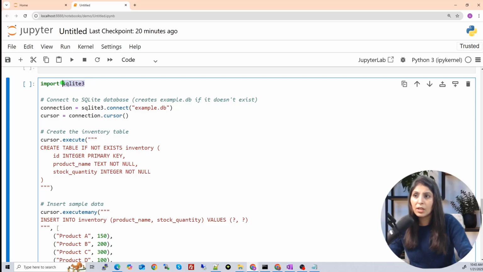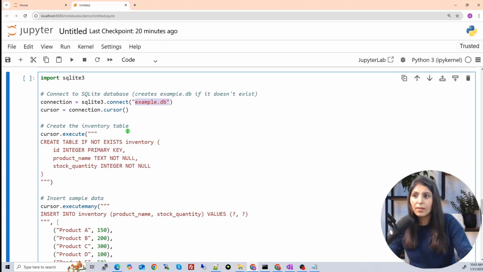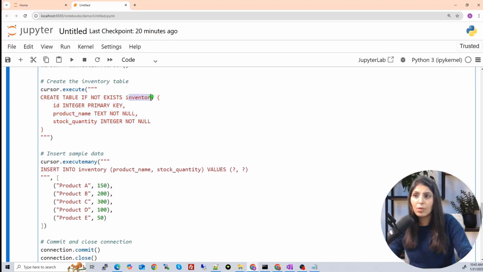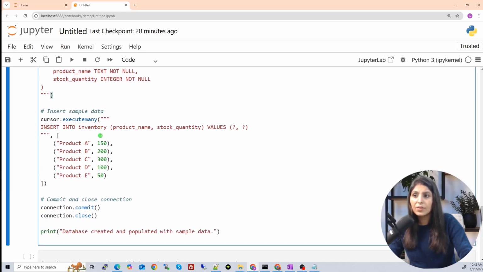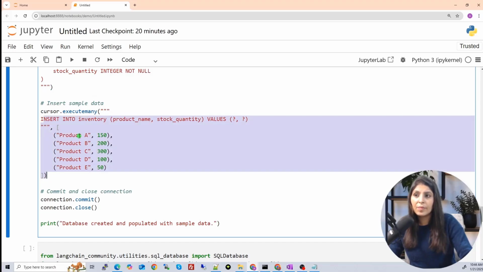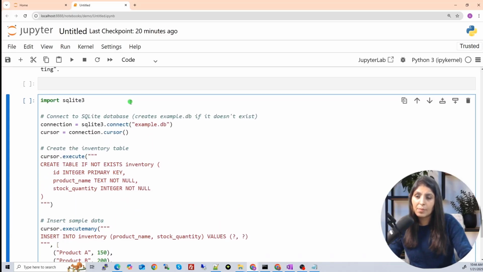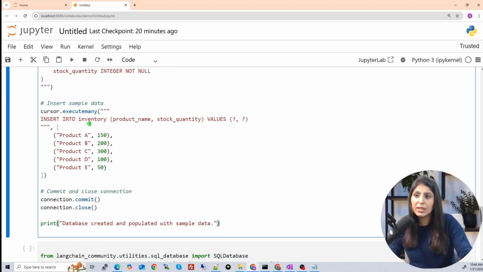What I'm doing is importing sqlite3 over here, and then I want to create this database with the name example.db. Then using this, you can create a table. Here we are creating a table with the name inventory, and we have three columns: ID, product name, and stock quantity. Then we are inserting some data in it. I'm inserting different products: A, B, C, D, E, and these are the values I'm filling in. And then we are committing and closing it, and now we have a database with the name example.db, and a table in it with the name inventory, and we have this information in it. So this is just a demo database.